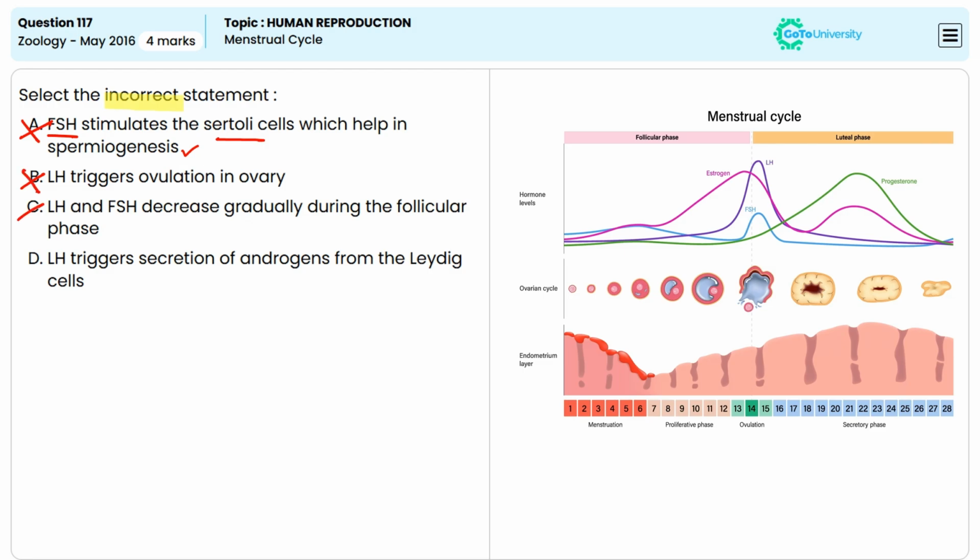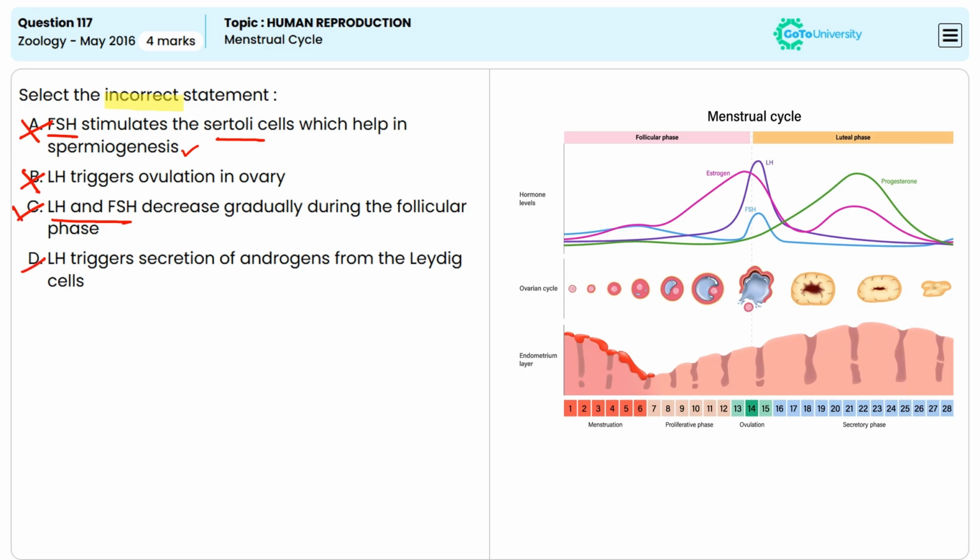Option C, LH and FSH decrease gradually during the follicular phase. This statement is incorrect. During the follicular phase of the menstrual cycle, both LH and FSH are actually increasing due to the growing ovarian follicles. The LH and FSH are at their highest level just before ovulation, triggering the release of the egg. So that means option C is the correct answer.